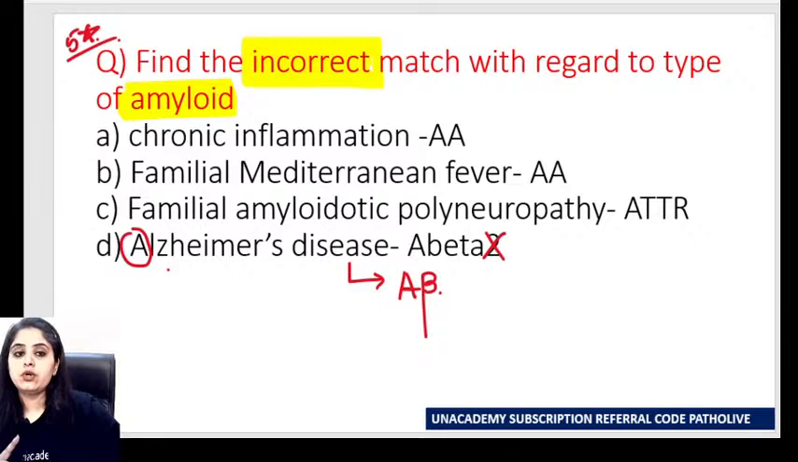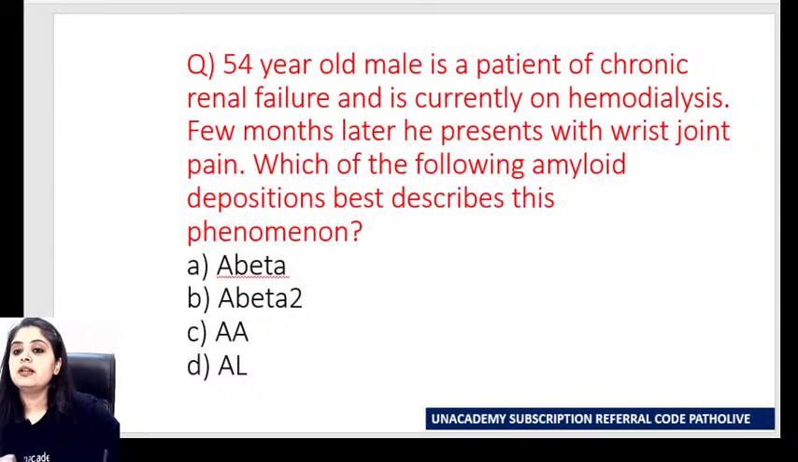One more question I want all of you to learn. जिन ने D बोला था, you guys are on track. You've got the right answer. Give me one more answer and then we'll do that entire table once again. Here you have a 54-year-old male who's come to you as a case of renal failure and on dialysis. A few months later, he presents with wrist joint pain. Which is the type of amyloid deposition that describes the phenomenon? Quickly A, B, C, D.